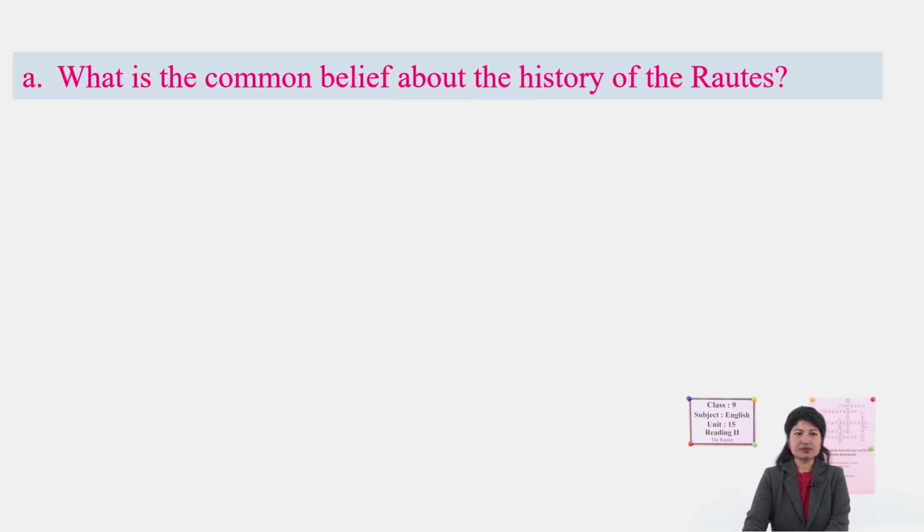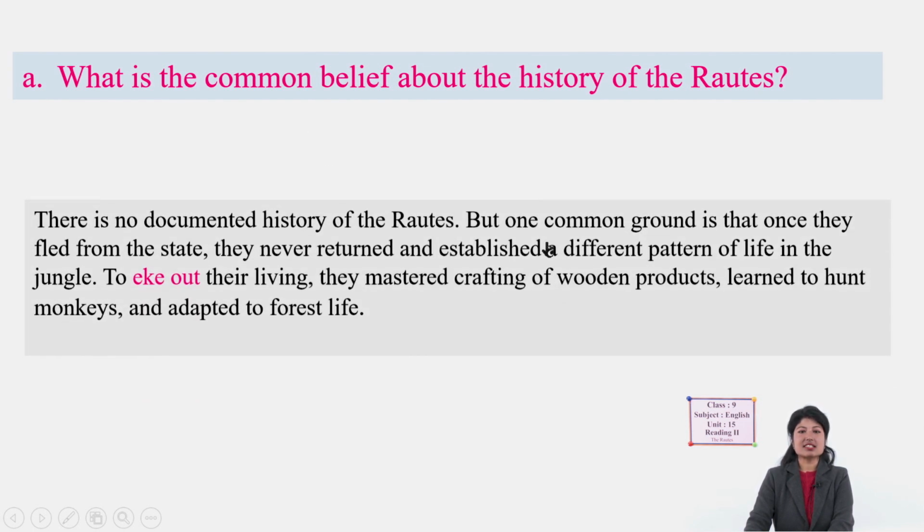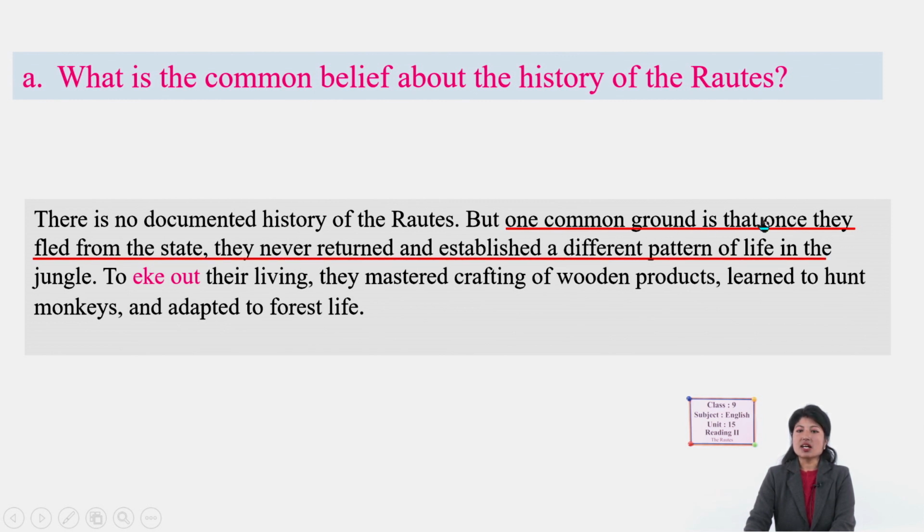All right. Let's start with number A. What is the common belief about the history of the Rautes? What was the common belief? Have you gone to the text? Found? The answer is somewhere here, so let me help you by pointing out the lines. One common ground is that once they fled from the state, they never returned and established a different pattern of life in the jungle.